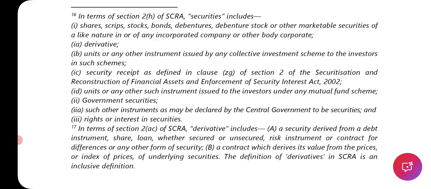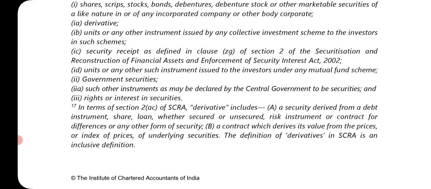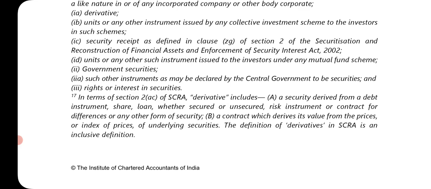Securities include shares, scrips, stocks, bonds, debentures, debenture stocks, or other marketable securities of a like nature in or of any incorporated company or other body corporate. 1A is derivative, 1B is units or any other instrument issued by any collective investment scheme to the investor. 1C is security receipts as defined in clause (zg) of section 2 of the Securitisation and Reconstruction of Financial Assets and Enforcement of Security Interest Act, 2002.